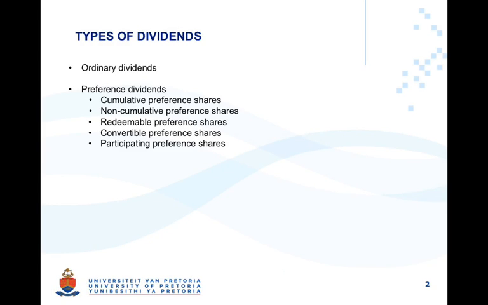The purpose of this video is to provide you with some background on dividends. As dividends is identified in IAS 1 already, it is a topic that you will encounter early in your studies. There are several types of dividends, and the type of dividend originates in the type of shares we have available. For example, you may have heard of ordinary shares and preference share capital. Preference share capital, as the name alludes to, are those shareholders who have priority or preference at getting dividends when dividends are declared.